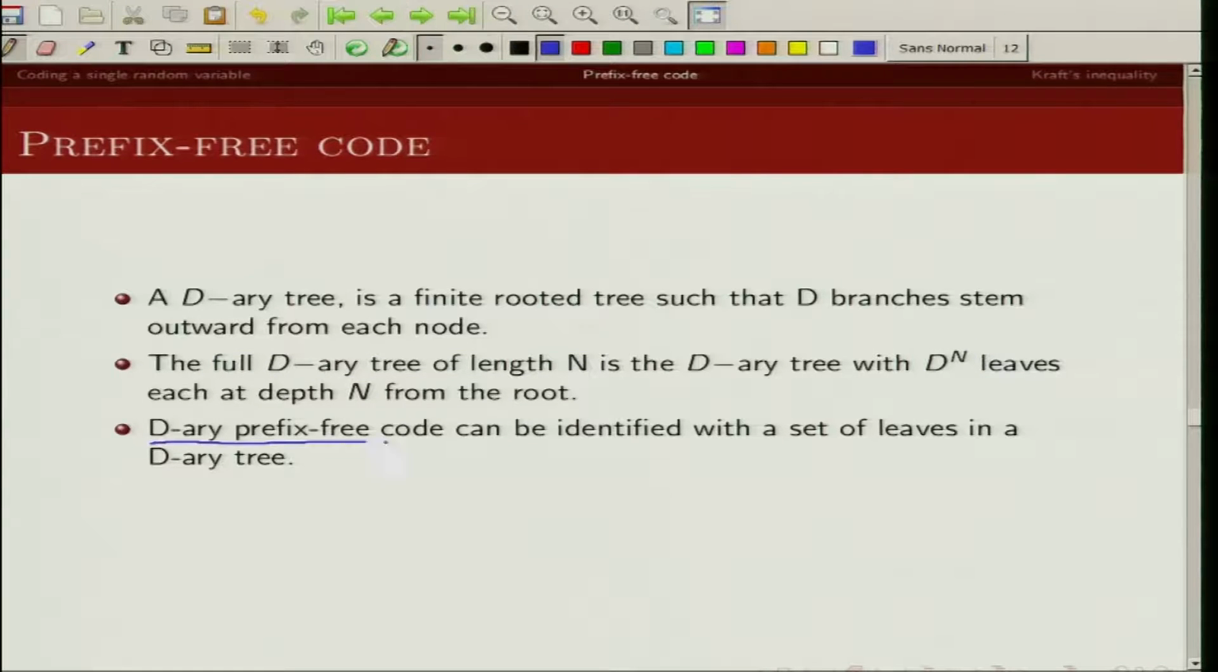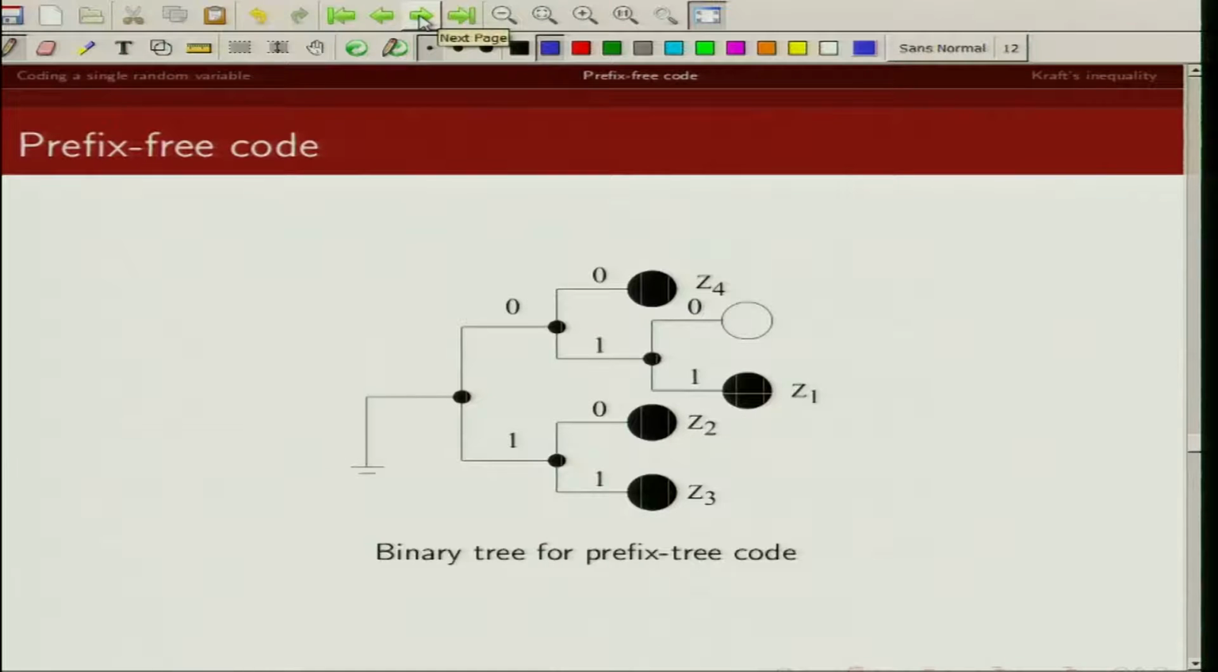Now a D-ary prefix free code can be identified by a set of leaves in a D-ary tree. So the claim I am making is we can identify a D-ary prefix free code from the set of leaves of a D-ary tree. Let's take an example. I have code words. Let me write Z1 is 011, Z2 is 10, Z3 is 11 and Z4 is 00.